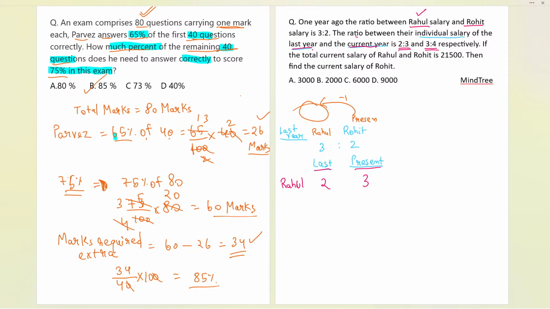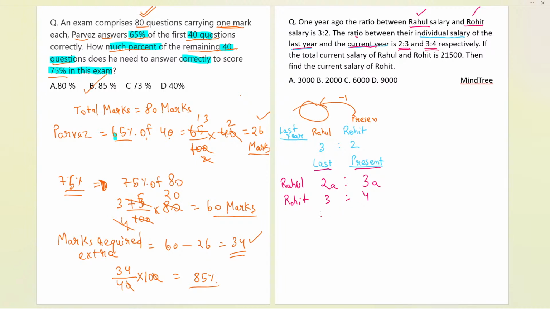Okay, and now here we have the next, Rohit. So Rohit over here, the ratio is 3:4. This is the ratio we have now written. Now what we are going to do is take a common factor over here. Let us take a as the common factor, like this.